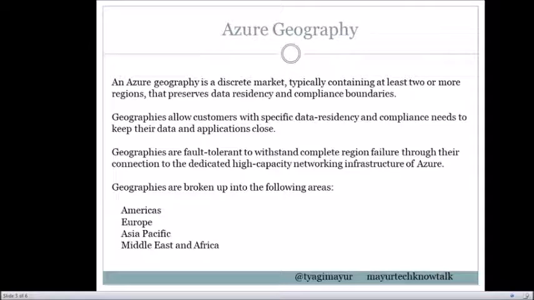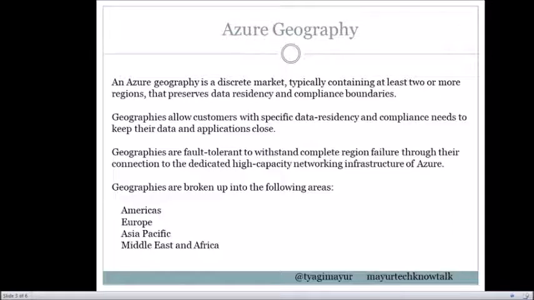Data residency refers to the physical or geographic location of an organization's data or information. For example, if some organization wants their data to be in the Europe region, they can utilize the geography for that.